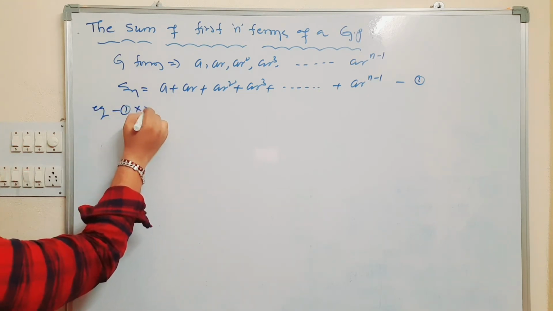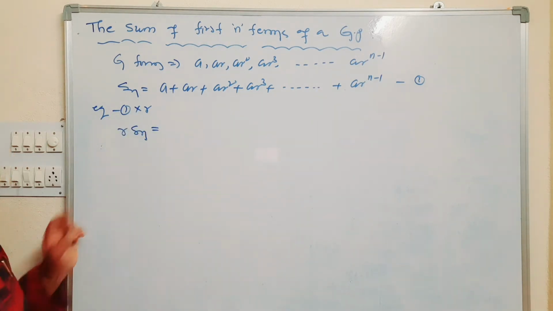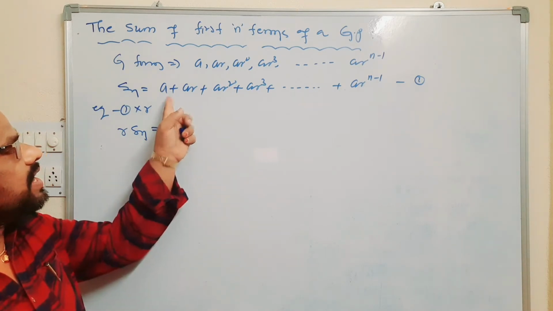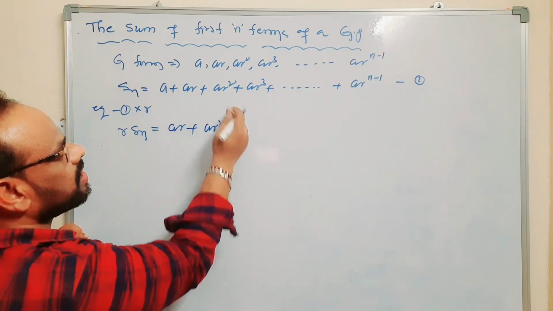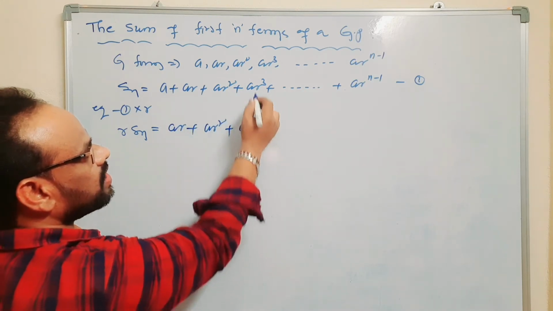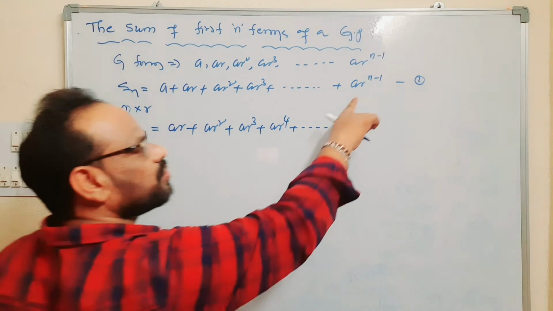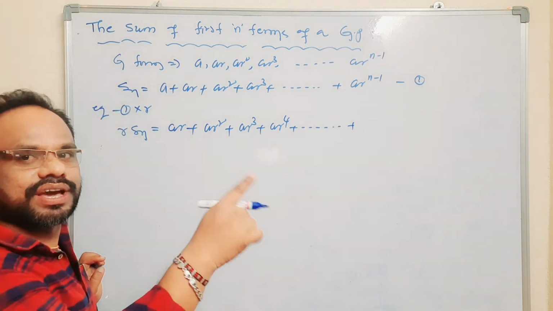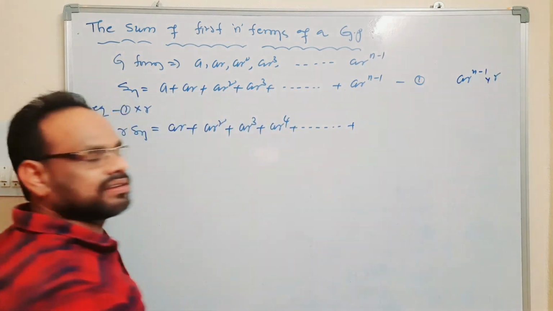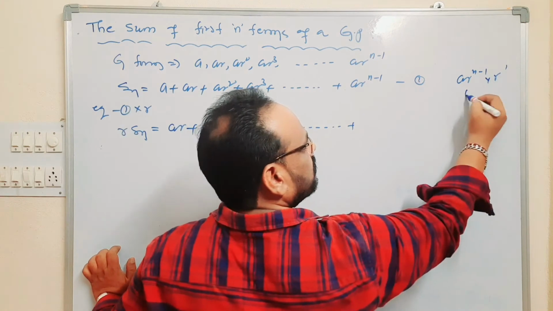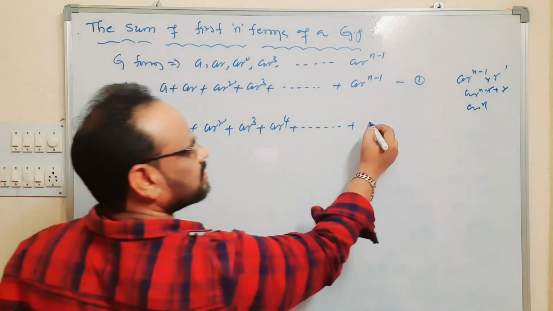Equation number 1 is multiplied on both sides by r. We get r Sn is equal to r into a plus r into ar plus r into ar square, r into ar cube, and so on, plus r into ar power n minus 1. Here ar power n minus 1 plus 1 gets cancelled, giving ar power n.